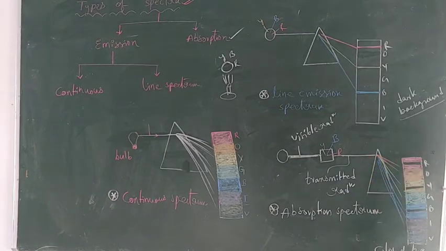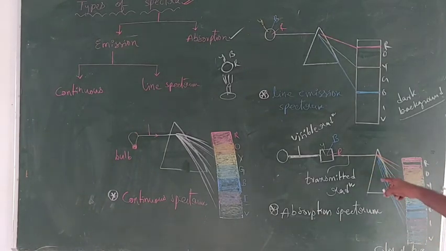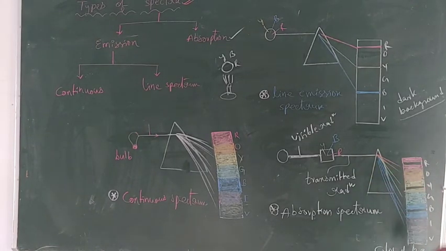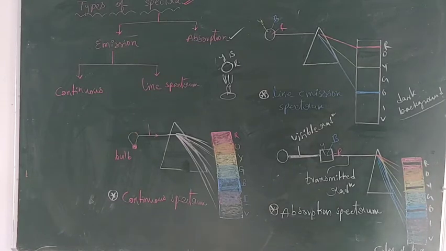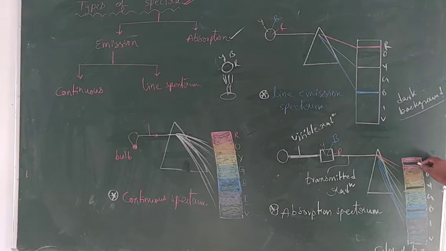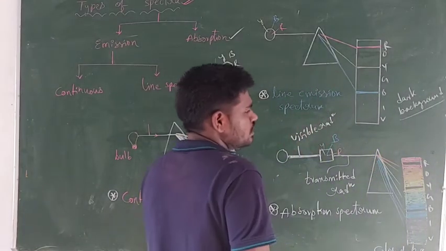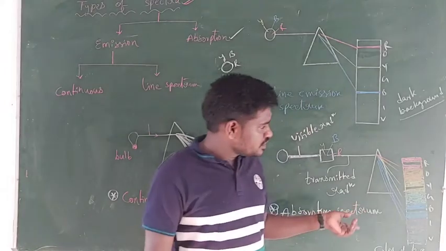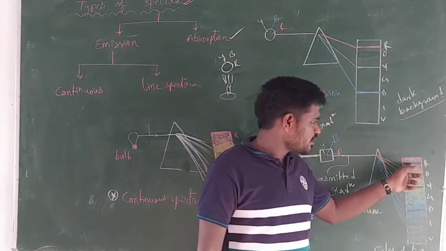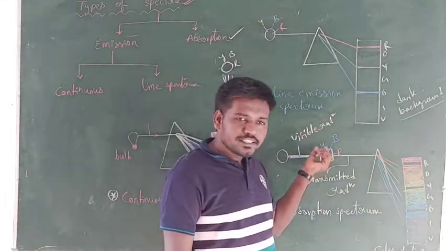Now this transmitted light is passing through the prism, and here the splitting takes place. You see guys, in this spectrum there is a dark line in red color, a dark line in yellow color, and a dark line in blue color. So why are these dark lines formed? Because the light which has to be projected here is absorbed by this body.